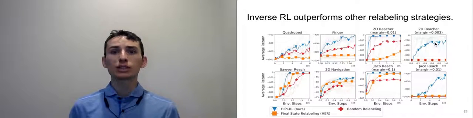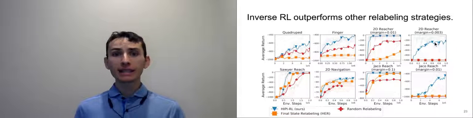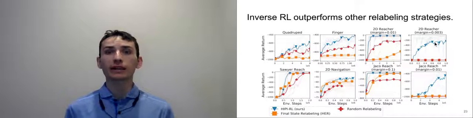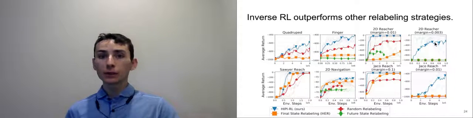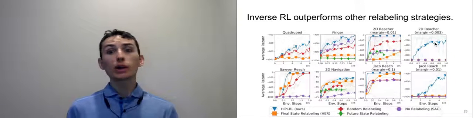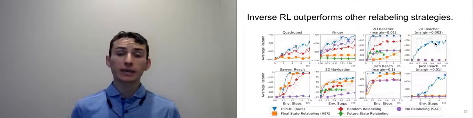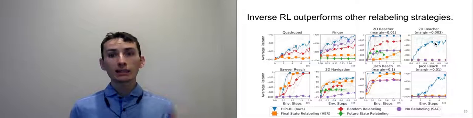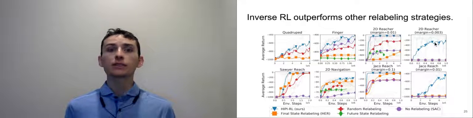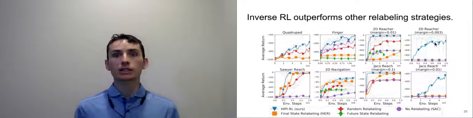We also compared to sharing experience randomly, and on many tasks, this was actually a surprisingly competitive baseline. Other relabeling strategies, such as looking at future states in a trajectory or sharing no experience at all, struggle to solve many tasks. The main takeaway from this slide is that inverse RL, as done by Hippie, is an effective mechanism for sharing experience across tasks.